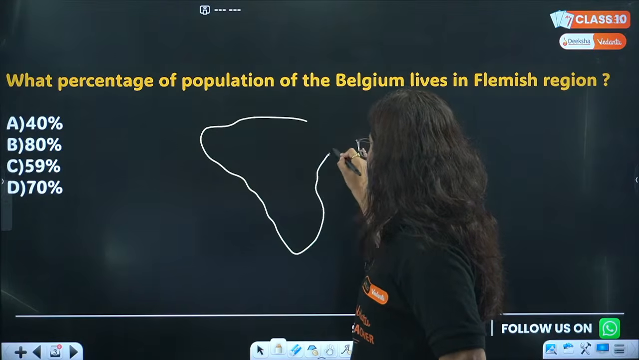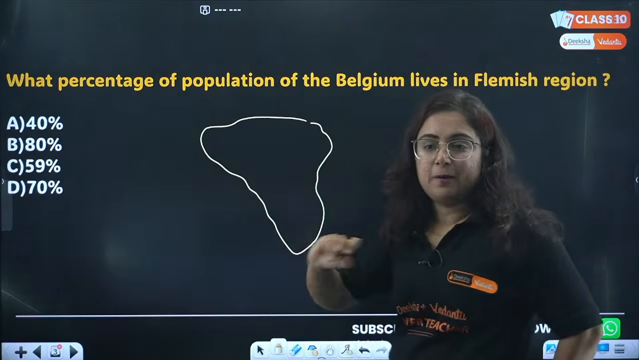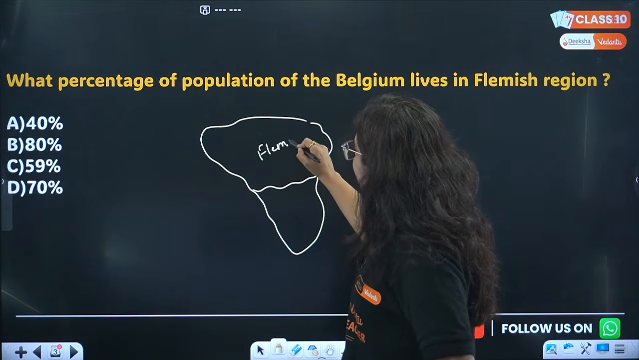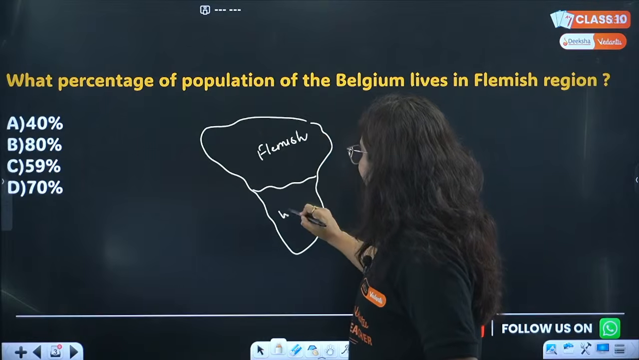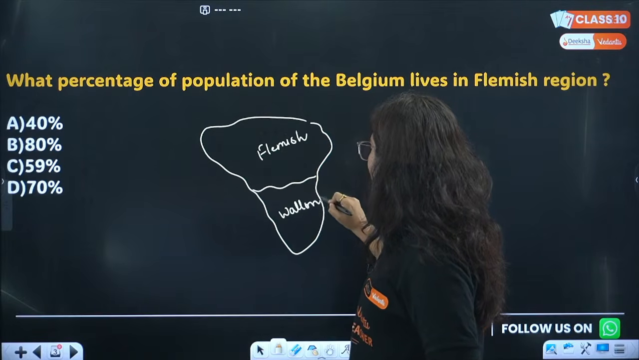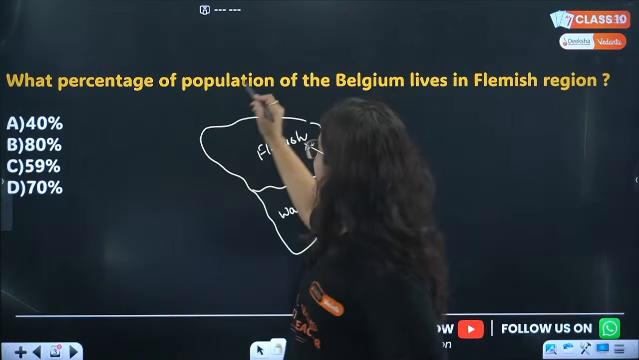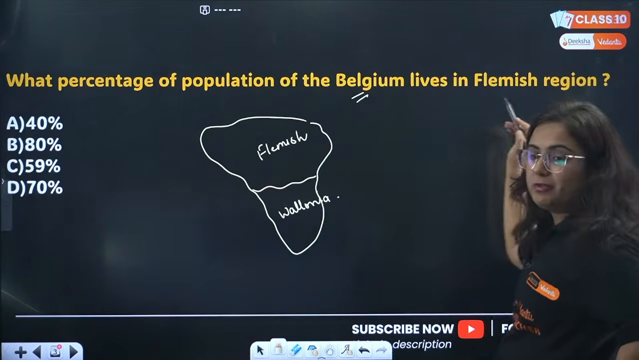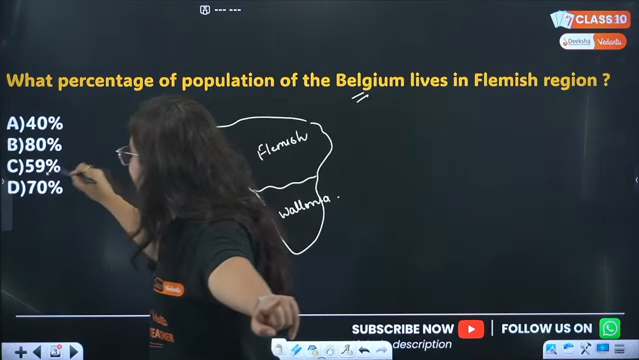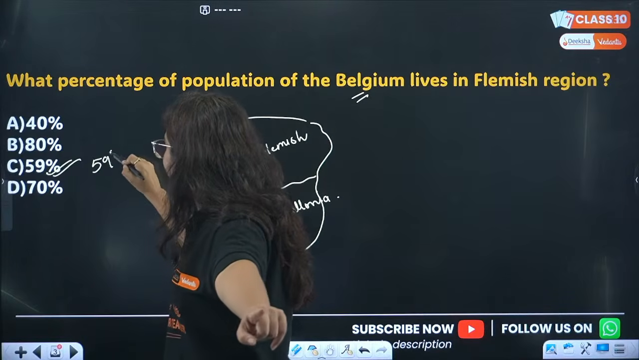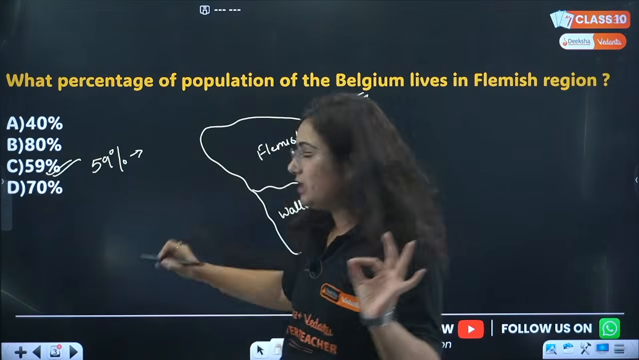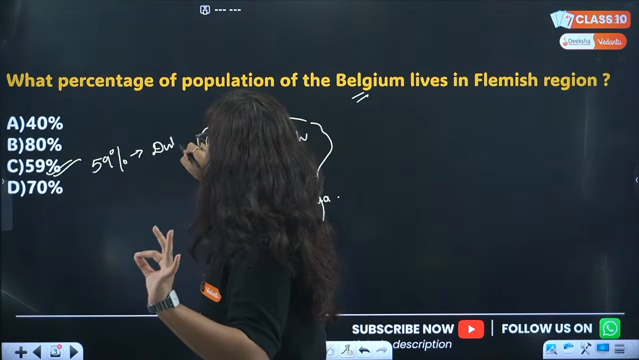Do not judge me by my drawing. Rough map of Belgium. In this rough map of Belgium, the northern area is known as Flemish region and the southern area is known as Wallonia region. Now the question is, what population of the Belgium lives in Flemish region? So the correct answer is C. 59% of the total population of the country lives in Flemish region and speaks the language Dutch.